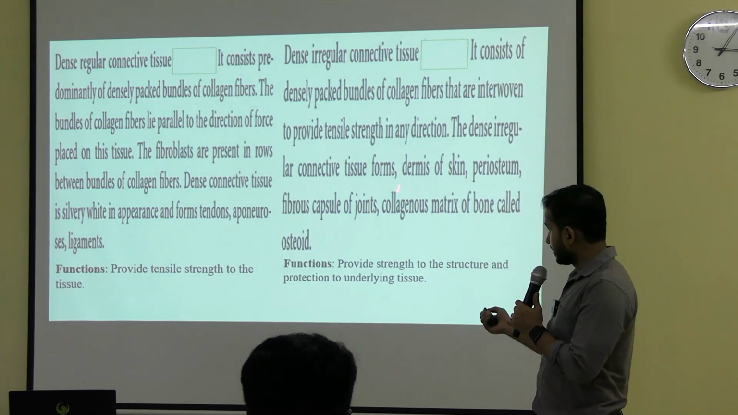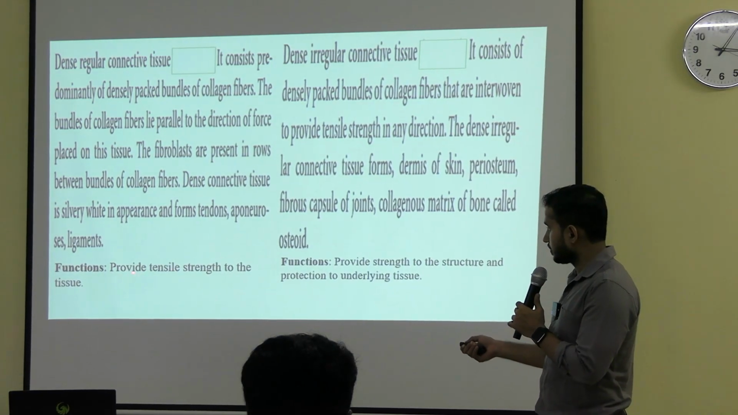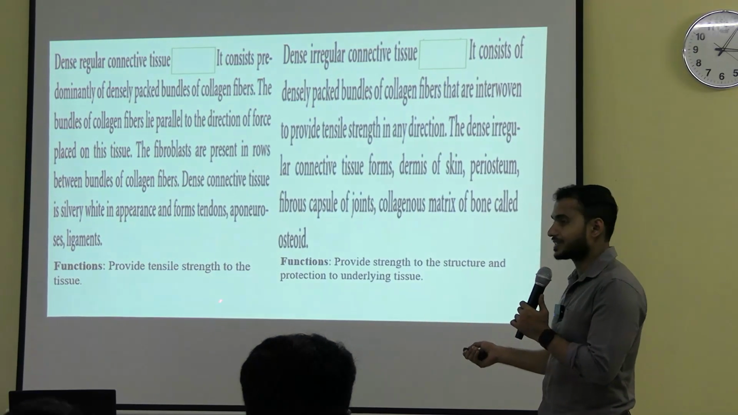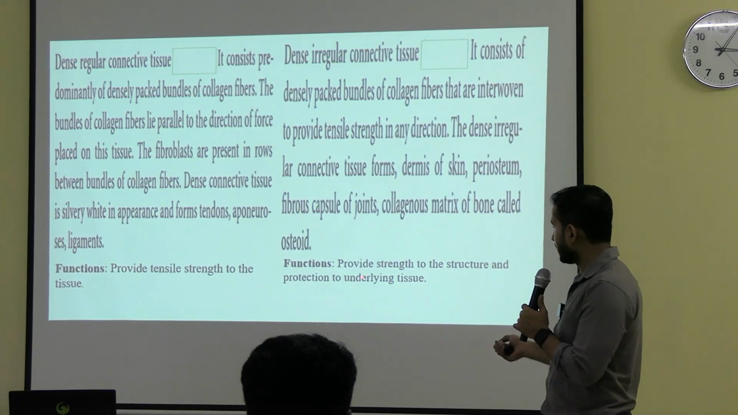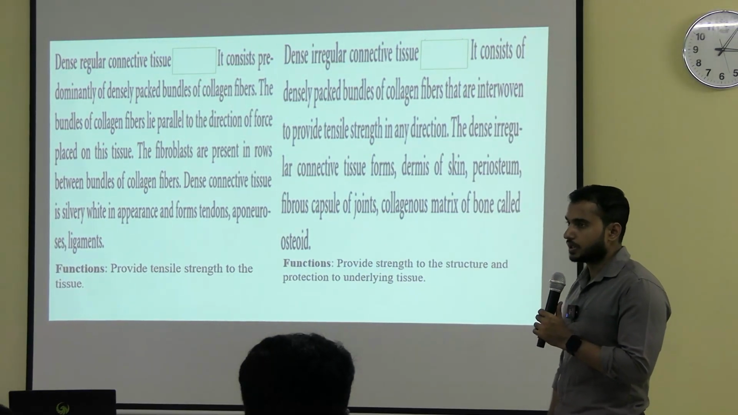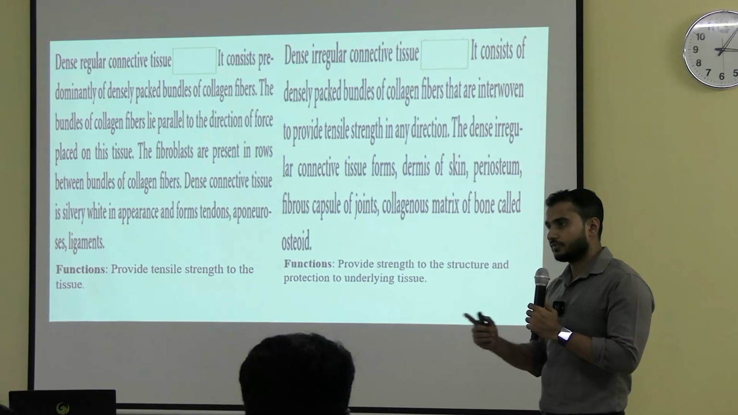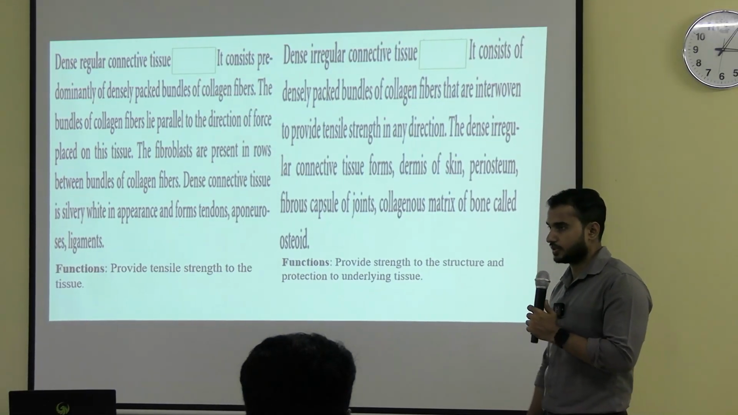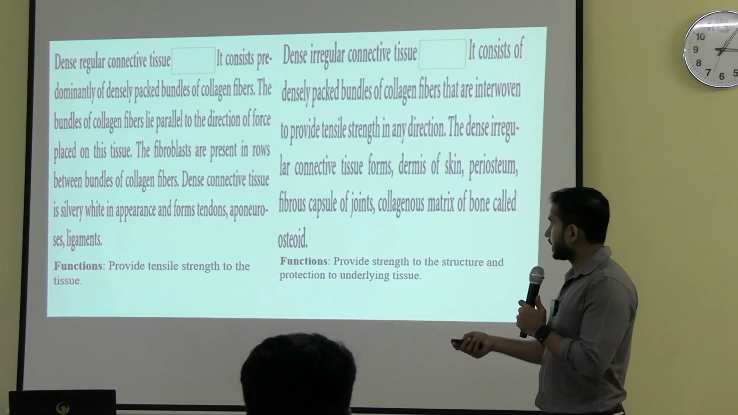Now because of this different types of arrangement, functions is different. You can see it provides tensile strength to the tissue, and here it is only for protection of the underlying tissue. Okay, so different arrangement, different function, locations are also different. Here you can see the diagram.